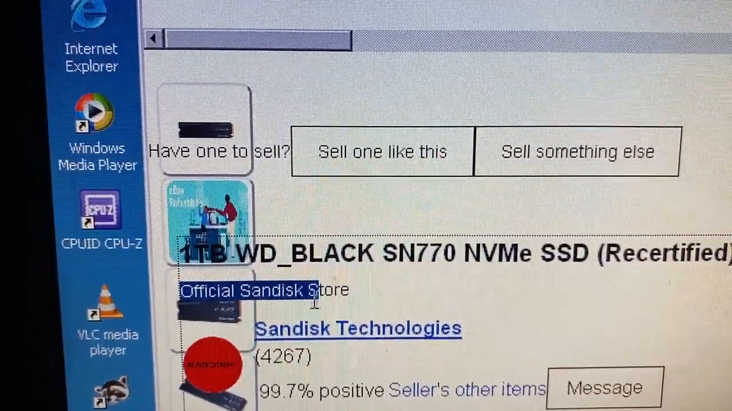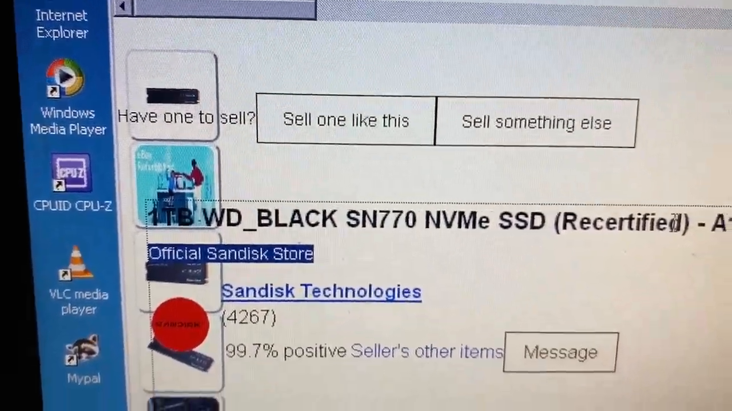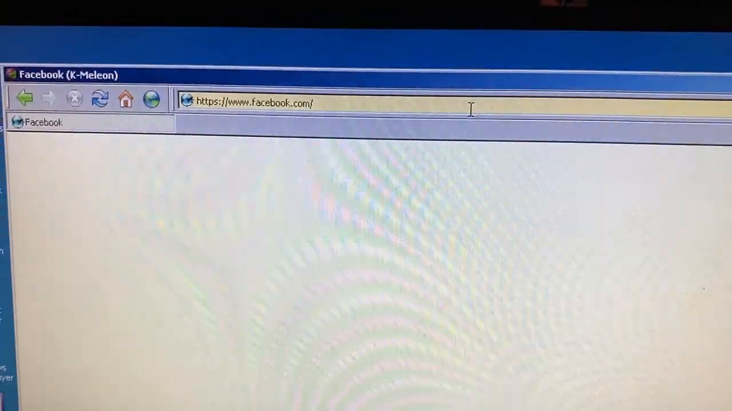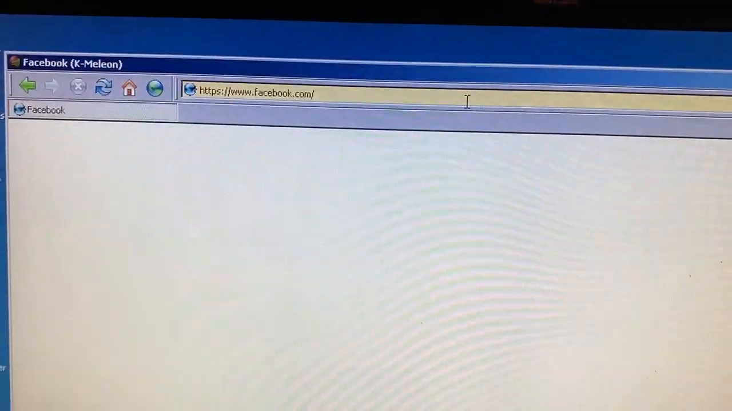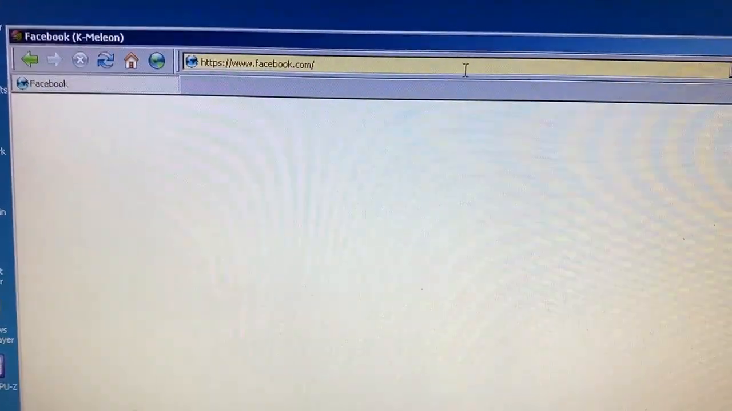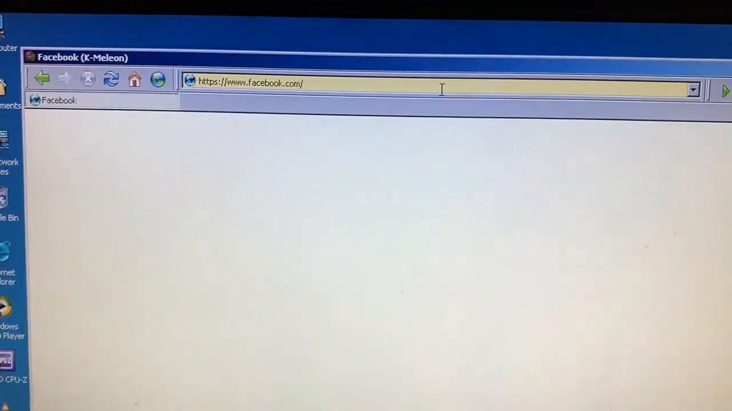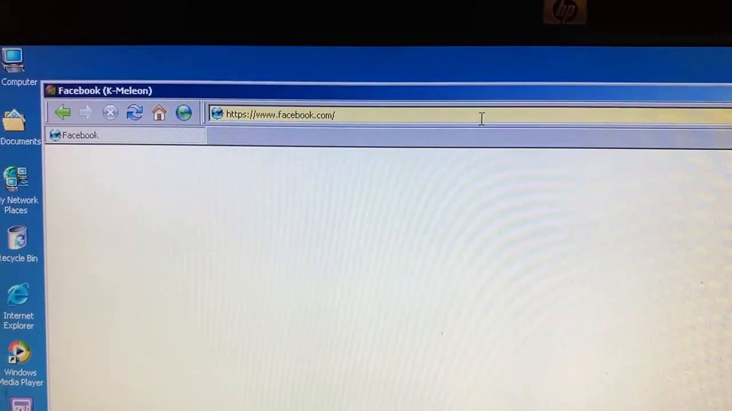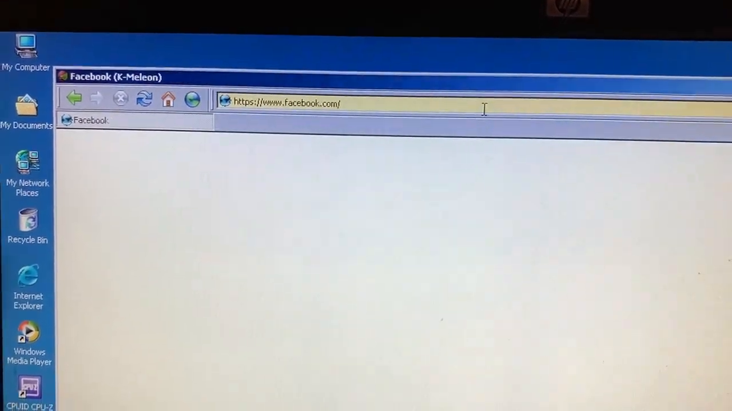Also, official SanDisk store? SanDisk Technologies? What? I thought this was a WD. Would Facebook even work? Because Facebook probably has a reputation of working on old devices, because apparently people don't upgrade the devices. I don't know, man. Doesn't seem like Facebook is loading.